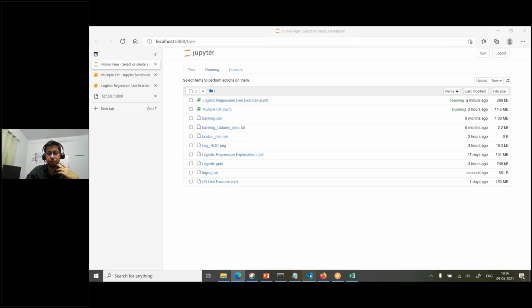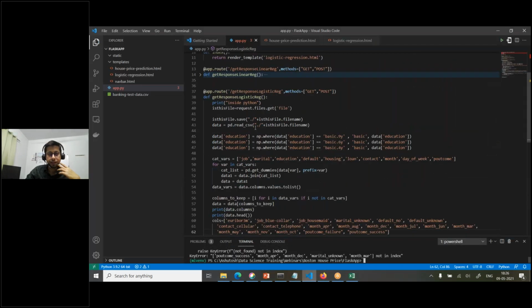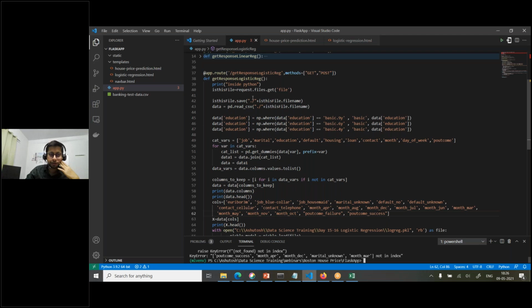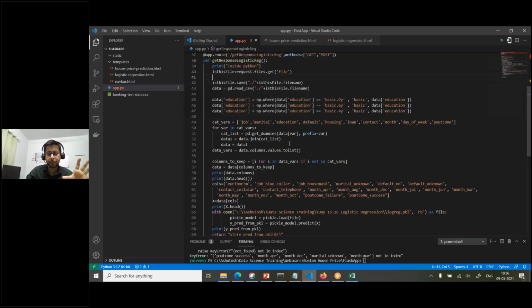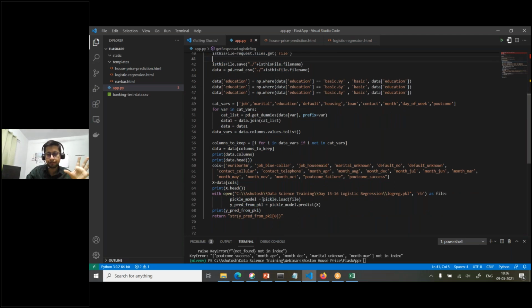Then suppose you want to build an app for this, right? This is mostly for those who are a little bit familiar with Flask or the Python side. If you're not familiar, you can ignore this part. In the next session maybe I can cover the end-to-end Flask part, but that's separate. Whoever is a little bit familiar can think, okay, we declare a function, and here we just load the model that we saved, using pickle.load, and we give the file name. Then with the same model.predict, the same function, it will return the result.